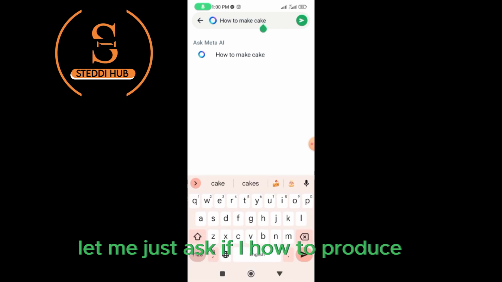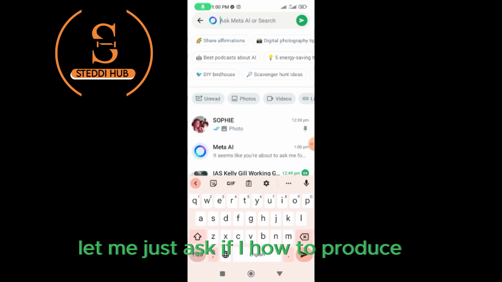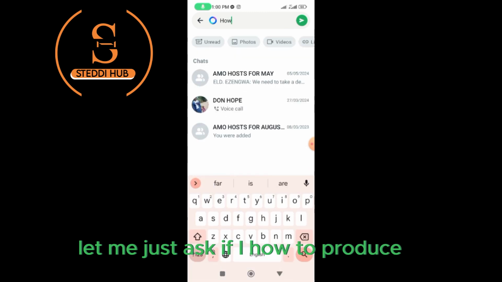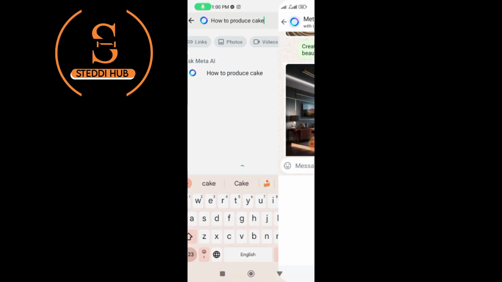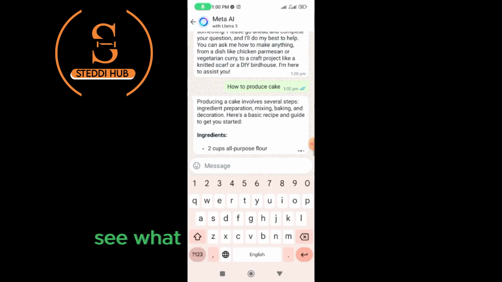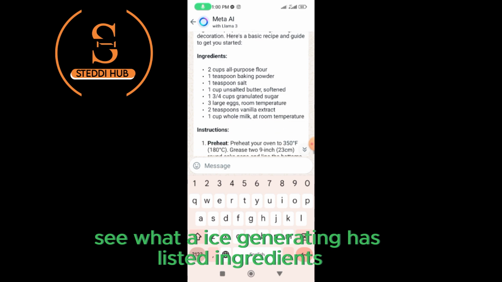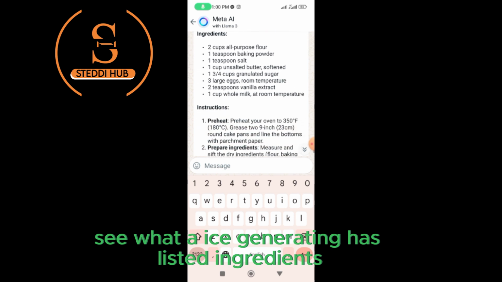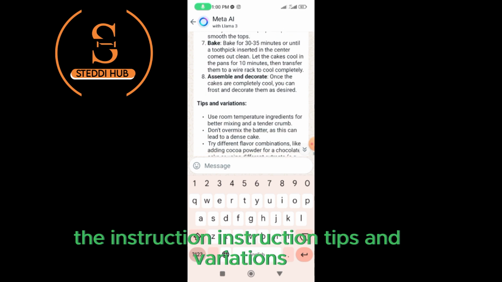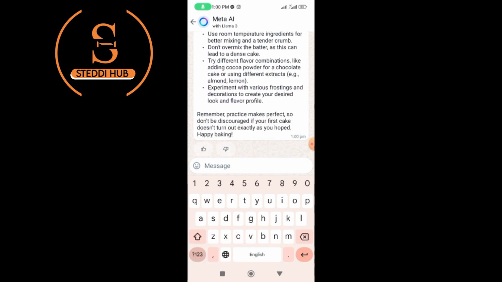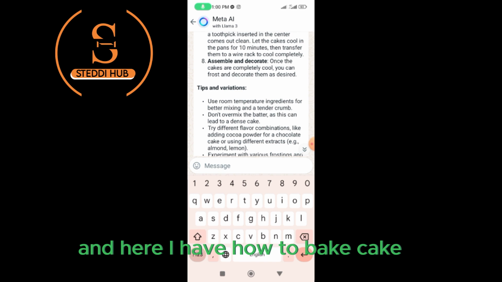Let me just ask Meta AI how to produce cake. You see what AI is generating. It has listed the ingredients, the instructions, tips and variations, and here I have how to bake a cake.